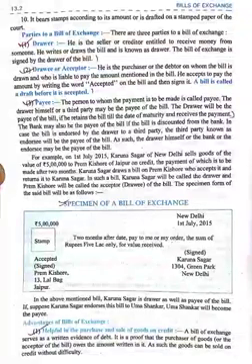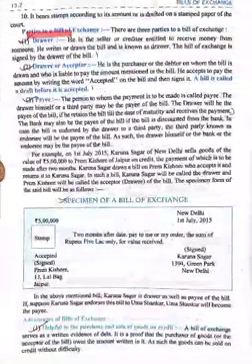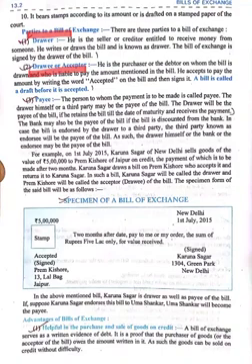Here you can see there are three parties to a bill of exchange: the drawer, who will write the bill; the drawee or acceptor, who will accept the bill; and lastly the payee, who will receive the payment.